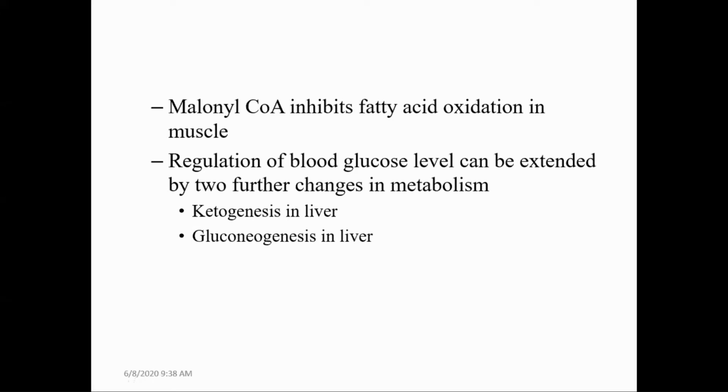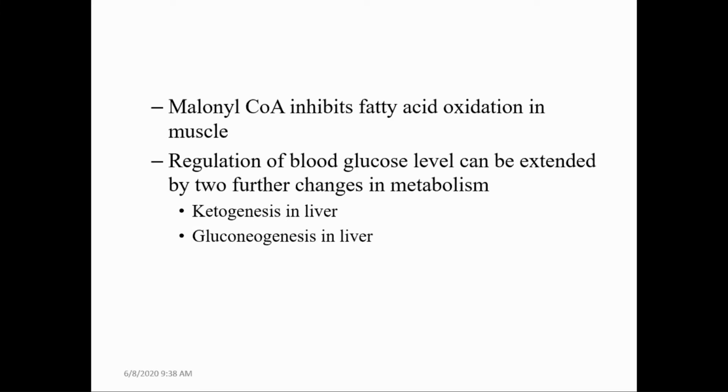In prolonged starvation, the regulation of blood glucose levels can be maintained by 2 further changes. One is ketogenesis in the liver. That means the fatty acid, which is oxidized in other tissues, is taken up by the liver and converted to ketone bodies, and these ketone bodies are utilized by the other tissues for energy. Apart from that, for maintaining blood glucose, the liver also synthesizes glucose by means of gluconeogenesis. Gluconeogenesis is the term for the synthesis of glucose from a non-carbohydrate source.